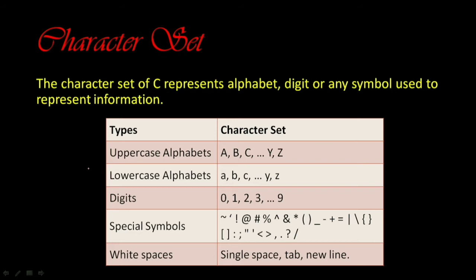If there is any number from 0 to 9, it is a digit, right? In the same manner, if there are any special symbols like hash, percentage, semicolon, colon, it is a special symbol. In a C program, if there is a single space, or a tab, or a new line, it means it is a white space.